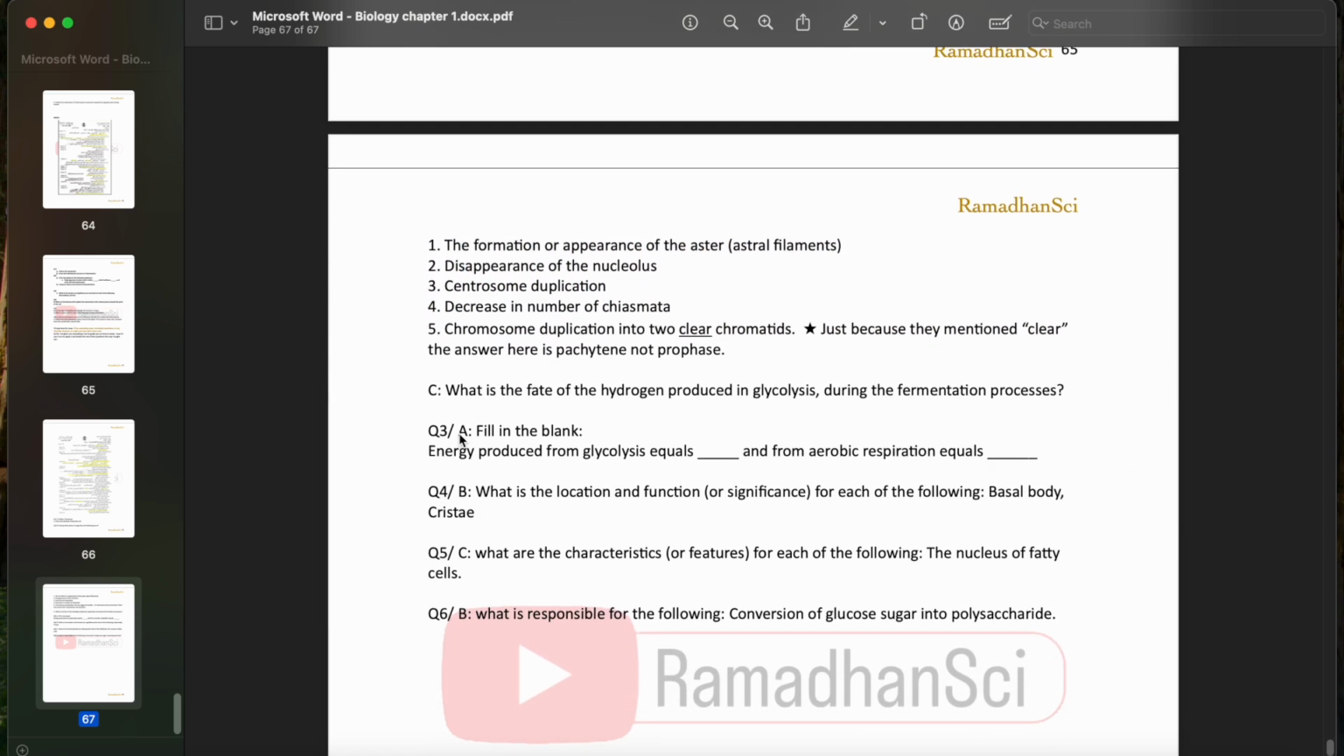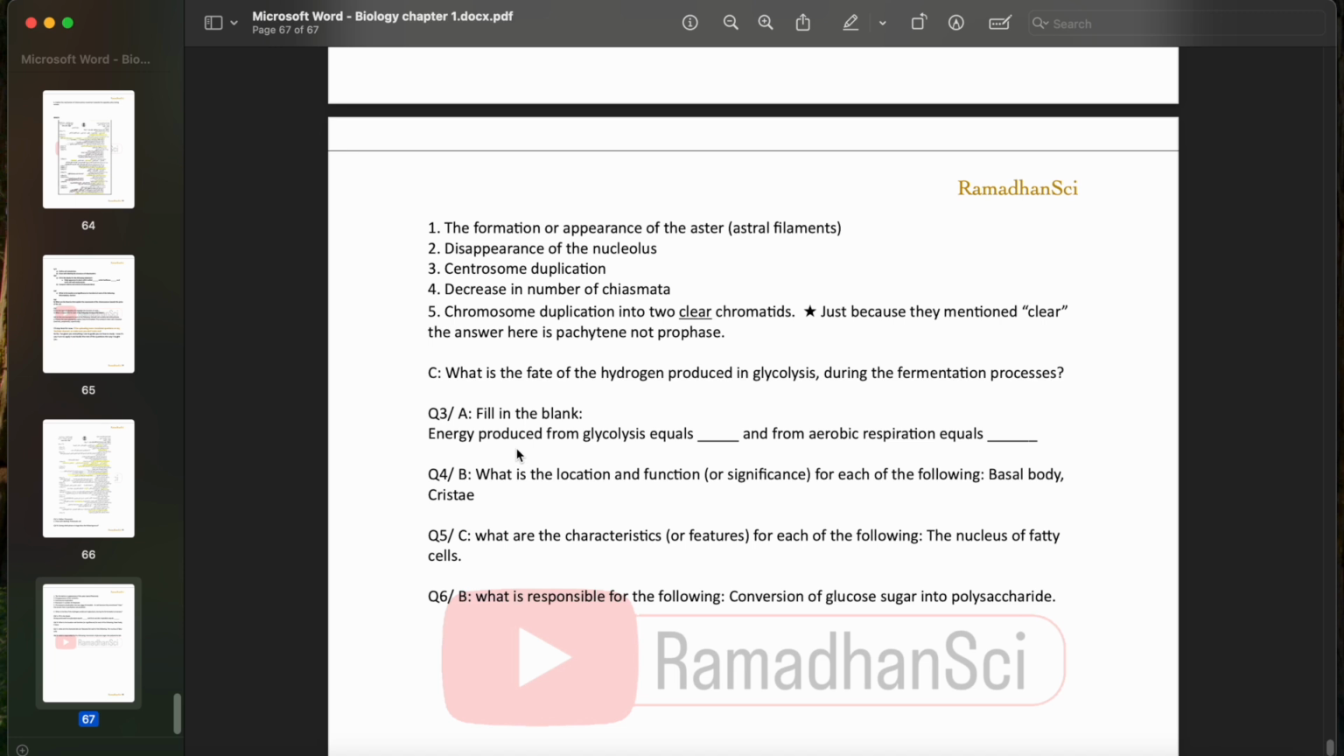Question 3a, fill in the blank. Energy produced from glycolysis equals blank, and from aerobic respiration equals blank. The energy from the glycolysis equals 2 ATP, and from the aerobic respiration is 38 ATP.